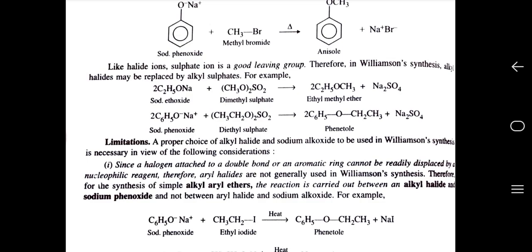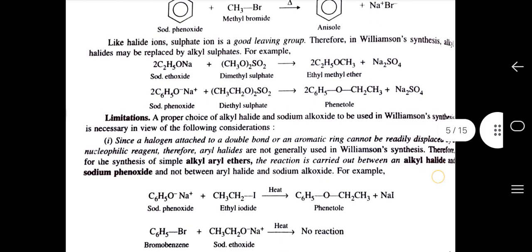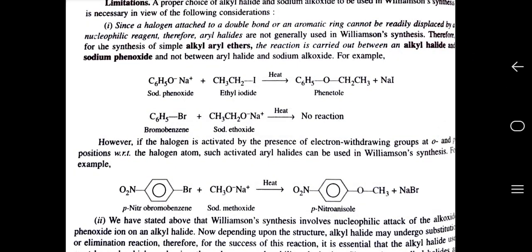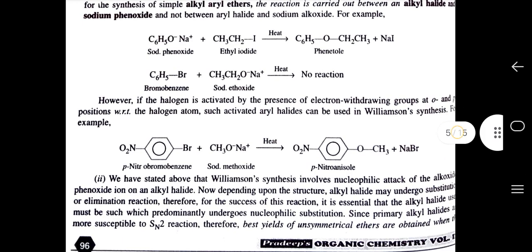For example, sodium phenoxide is reacted with ethyl bromide in the presence of some heat. It gives us phenetole and sodium bromide. However, if the halogen is activated by the presence of an electron withdrawing group at ortho and para position with respect to the halogen atom, such activated aryl halide can be used in Williamson synthesis. For example, para-nitrobromobenzene reacts with sodium methoxide in the presence of some heat. It gives us para-nitroanisole and sodium bromide.